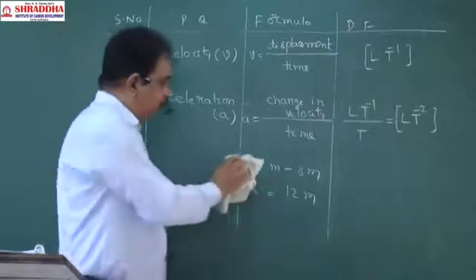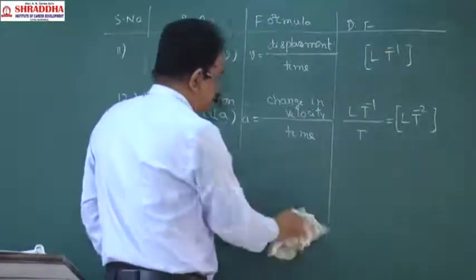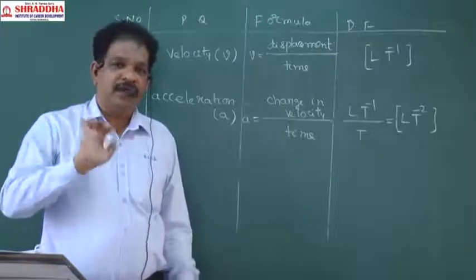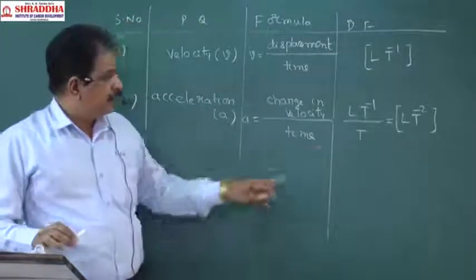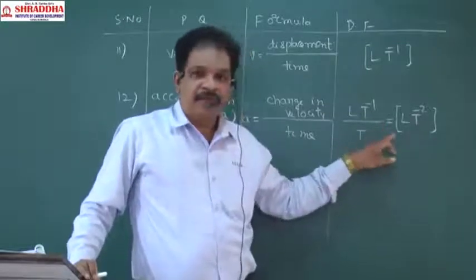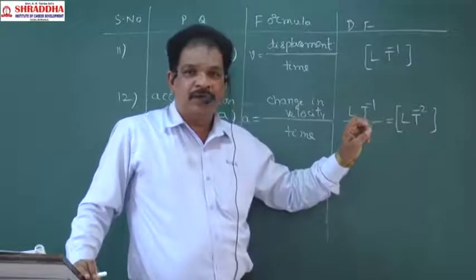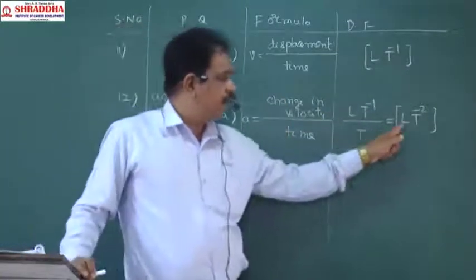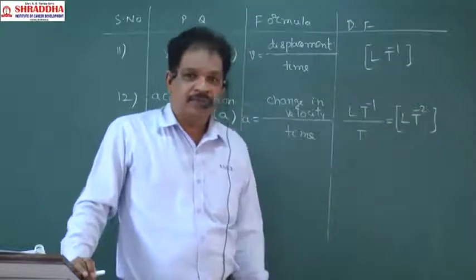Now try to understand what dimensions and dimensional formulae are. This entire expression is called the dimensional formula. The dimensional formula of acceleration means you have to write LT power minus 2.